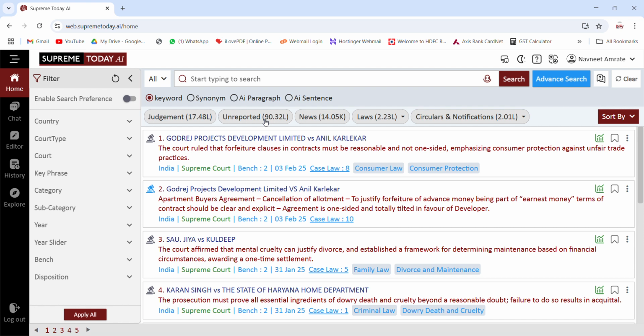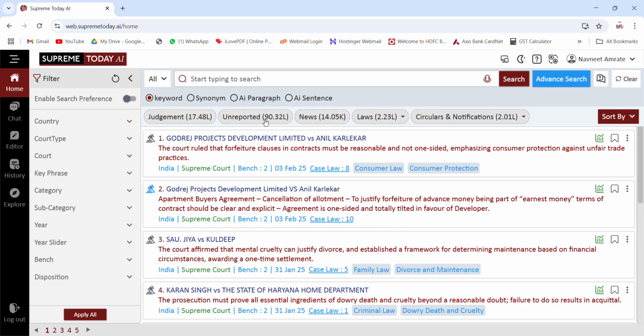Now these judgments are covered from various courts. There are judgments from the Supreme Court from 1950 onwards. There are High Court judgments. All High Court judgments are covered here. All tribunals and commissions are covered here. There is a Privy Council database from 1800 to 1950. There are foreign court judgments too available and also the federal courts.